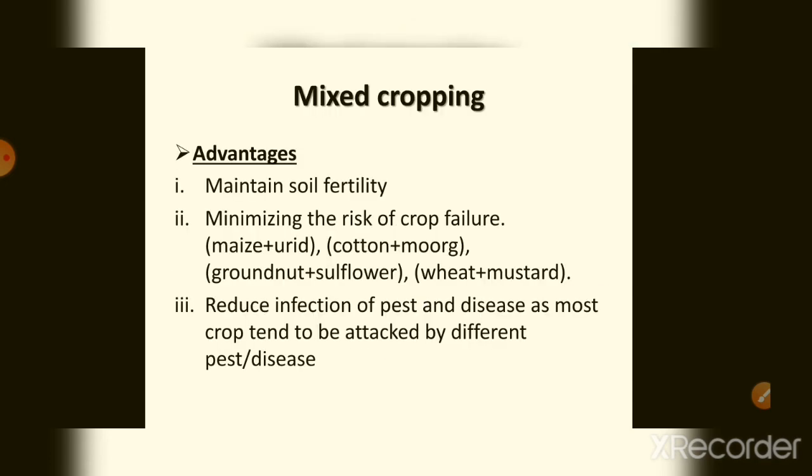The advantages of mixed cropping are that it maintains soil fertility and minimizes the risk of crop failure, so that even if one crop fails, the other crop would grow nicely and give profit. For example, they have given maize and urad dal, cotton and moong, groundnut and sunflower, and wheat and mustard. It also reduces infection from pests, and diseases won't attack soon.